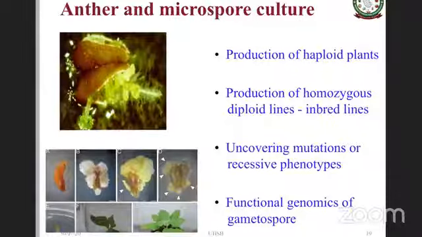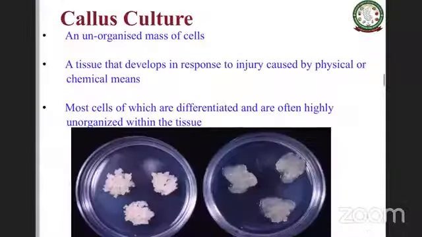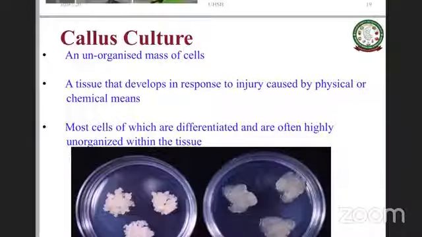Then it helps overcome mutations or recessive phenotypes. These haploids have their own applications even in functional genomics. Even if you want to study more about gametospores and their functional genomics, this is a wonderful tool for molecular biologists also.